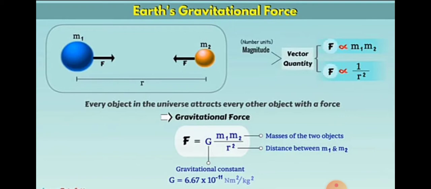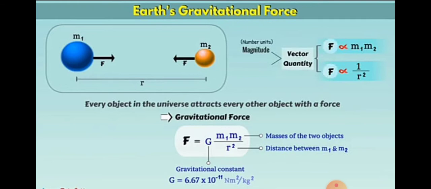See here, the Earth's gravitational force. Every object in the universe attracts every other object with a force. This diagram shows F, the force exerted by our Earth on an object and the force exerted by the object on the Earth. That means the Earth and the other object both apply force on each other.